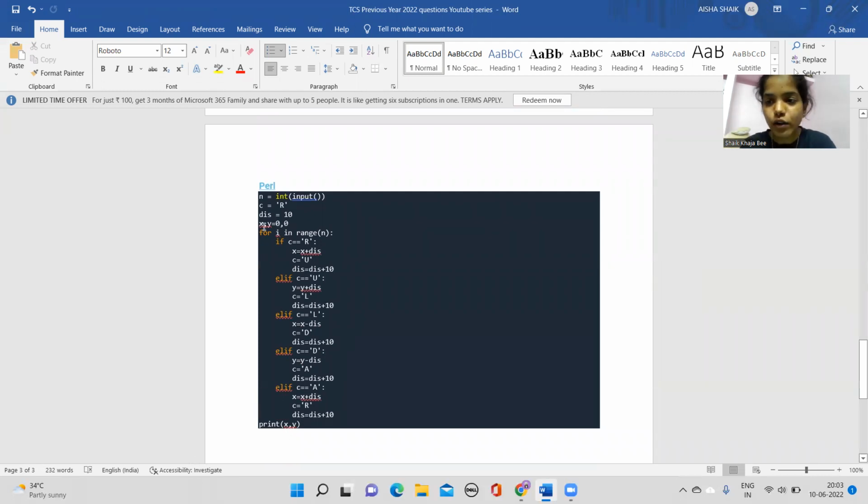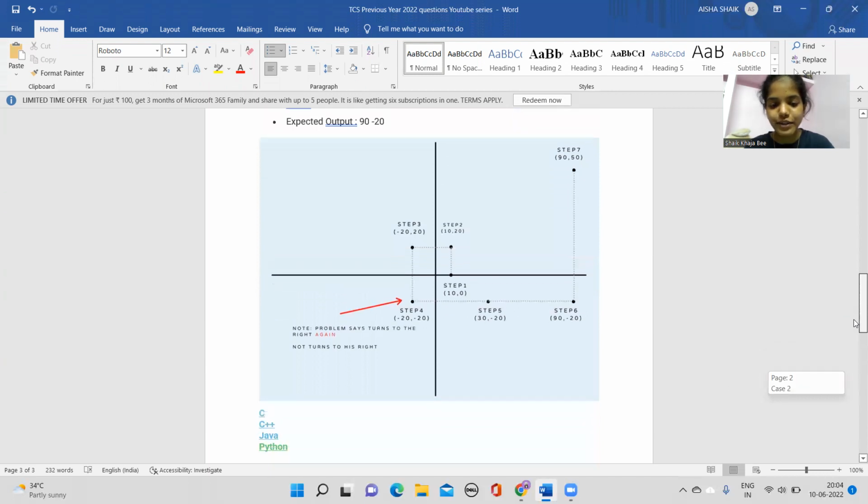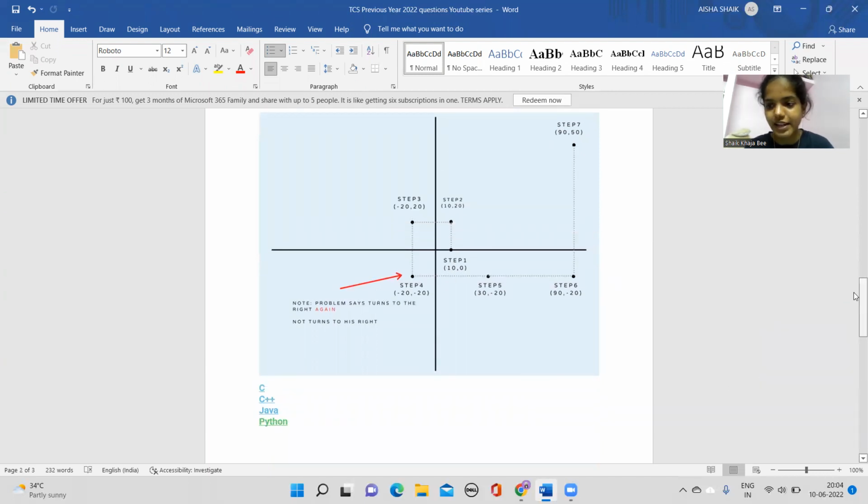So initially the x and y coordinate values are how much? 0, 0. Then you go on to the looping statement. So what is the looping statement that we have right now? For i in range of n is set. So you check with the condition. If c is equals to r, like you are going in the horizontal, that too in the right direction, you take whatever x coordinate is set, and to that you add the distance value. What initially is the distance value you are having? 10. So what is the initial value of the x coordinate? 0. So 0 plus 10, how much? 10. So you will store the value into x, that is 10. Right? You traveled it, right?